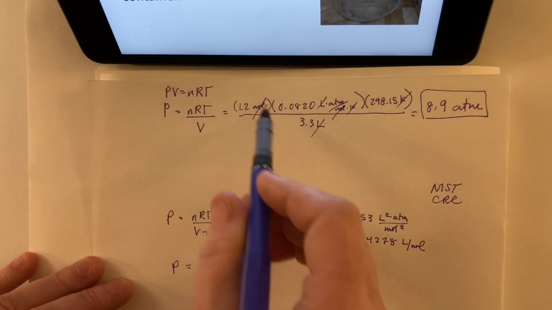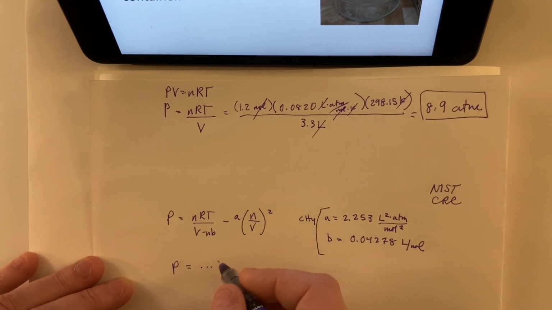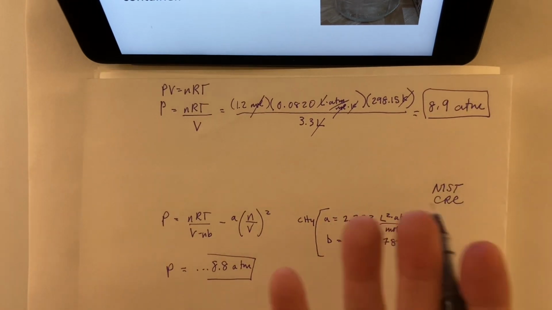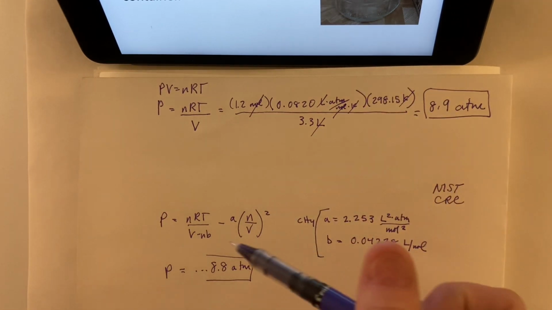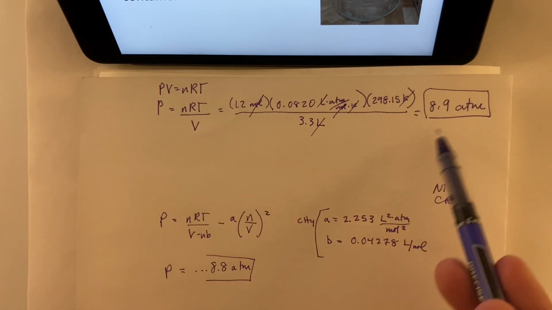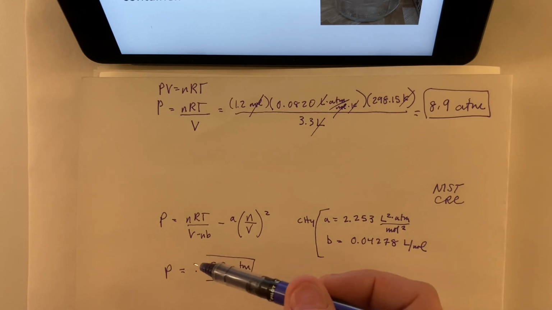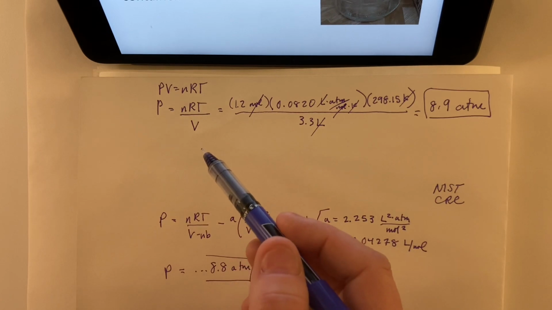And if we plug all those numbers in, including these empirical parameters, and solve this thing and use strict significant figure rules, we'll get 8.8 atmospheres as our prediction from the van der Waals equation. So not a whole lot different. If your question is just, is this container going to explode or not, it doesn't matter which one you use. But if your research question was something where you really needed to know to more decimal places, needed something more accurate, you might want to go with the van der Waals equation. There's only like a 1% difference here, so it just depends on the question. For most of our purposes, we're pretty happy with PV equals nRT.